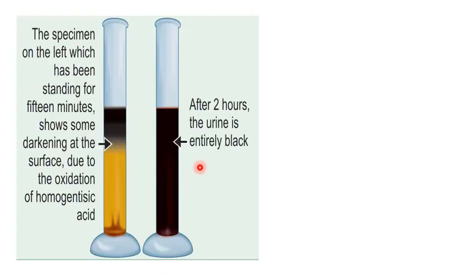So this is the picture showing, on the left side, the specimen that has been standing for 15 minutes. So there is just a starting of darkening, while on the right side, this is after 2 hours, and the urine has become entirely black in color. So this is the urine of alkaptonuria. There is an entirely black color, that is due to the oxidation of homogentisic acid to benzoquinone acetate.